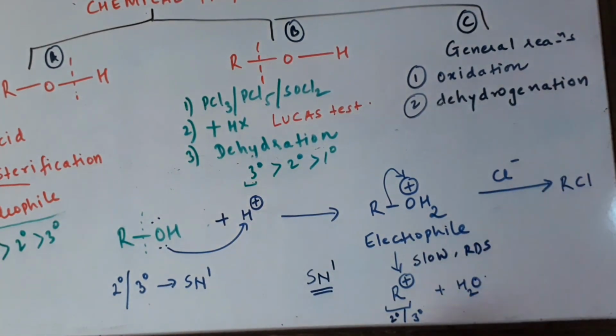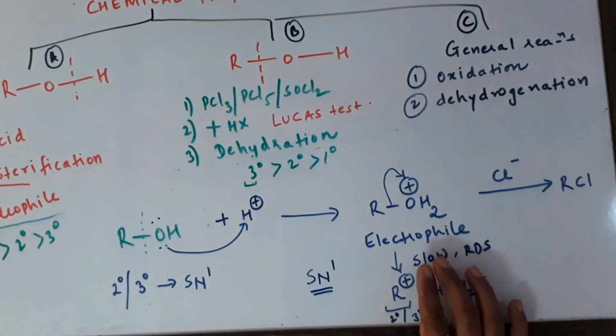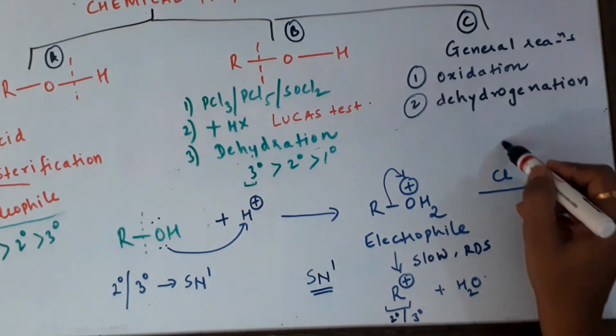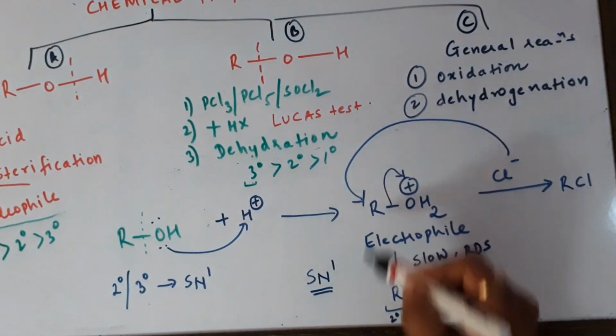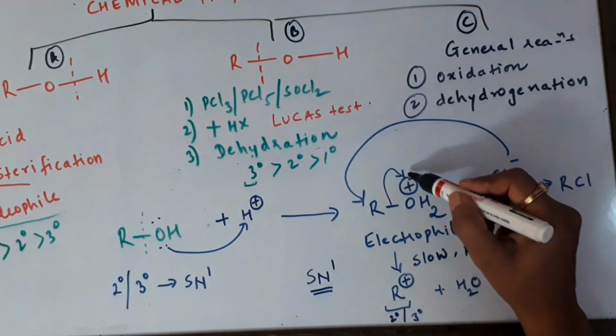But if it is a primary alcohol, children, please remember, it will not break down to give you the carbocation. So what's going to happen in the case of primary? Simultaneous attack of the nucleophile will take place and simultaneous bond will break.